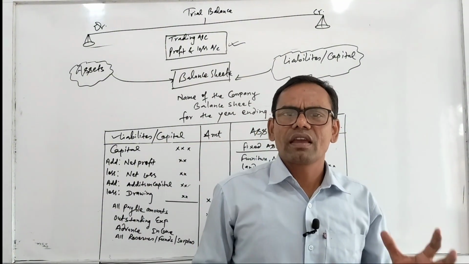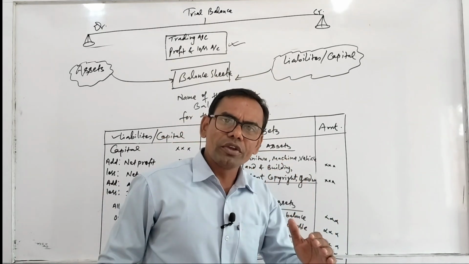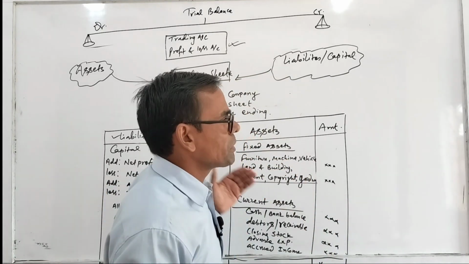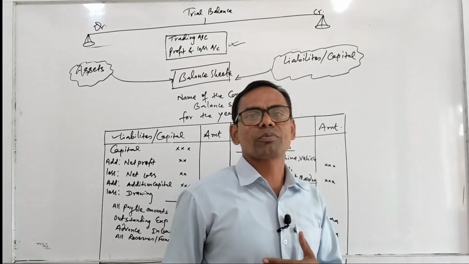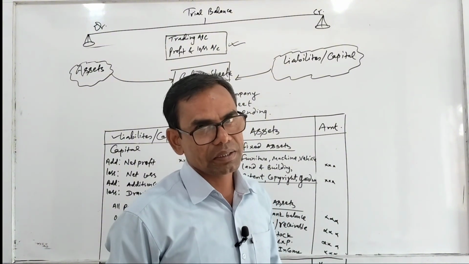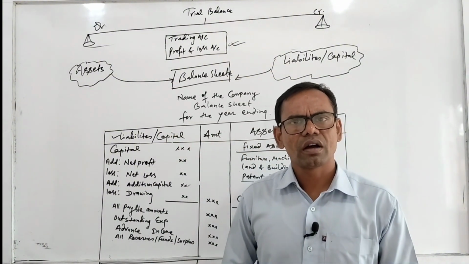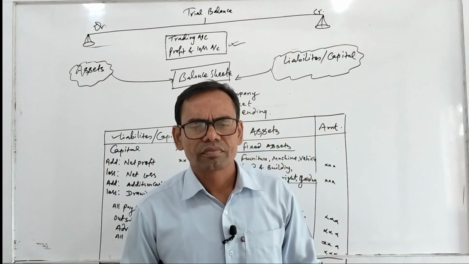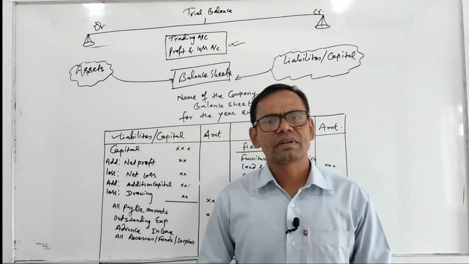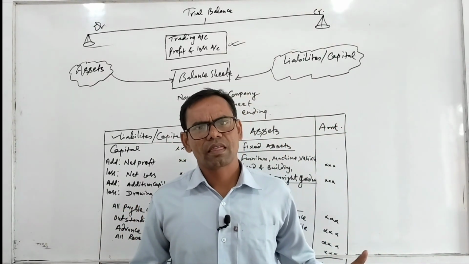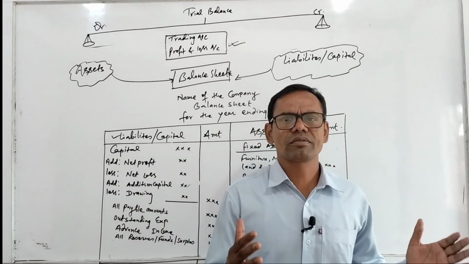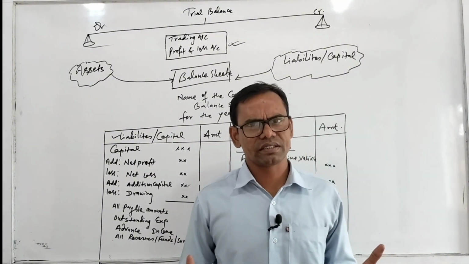So in this way, I showed you the process of preparing trading account, profit and loss account, and balance sheet. In next video, I will solve an example, and that makes you clear how to prepare trading account, profit and loss account, and balance sheet.